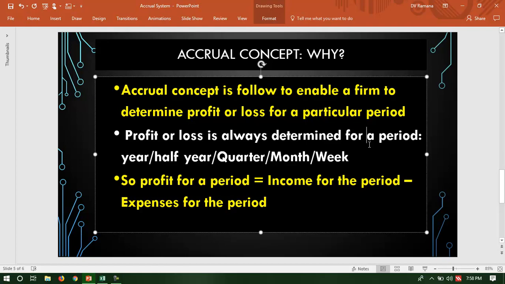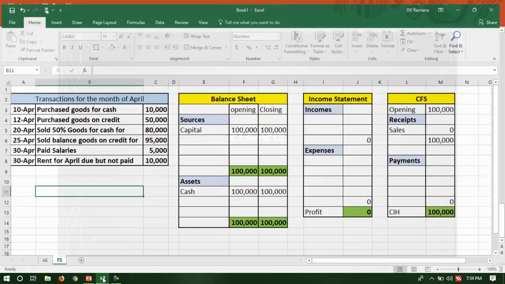The period may be a month or a week or a quarter or half a year or a year. Companies are statutorily required to determine the profits for a year or half a year. So for the determination of profit, we use the accrual concept. So the accrual concept is important because profit is an accrual concept. Whether paid or not paid, whether received or not received, incomes and expenses are recorded and recognized for the period. Let us take an example to understand that.